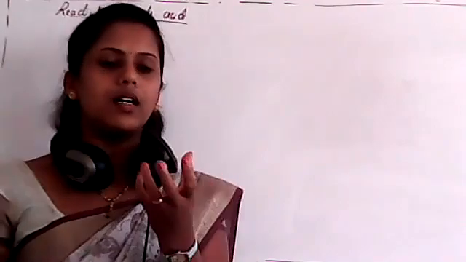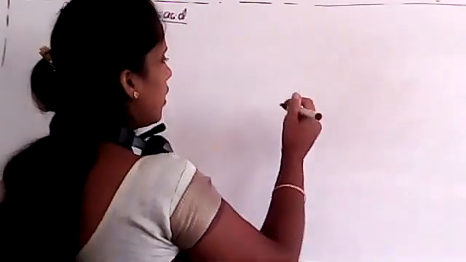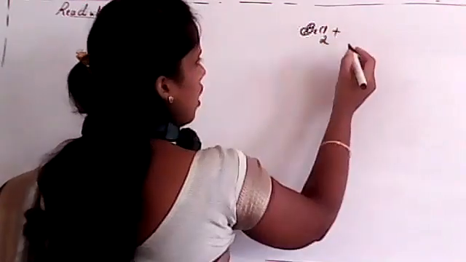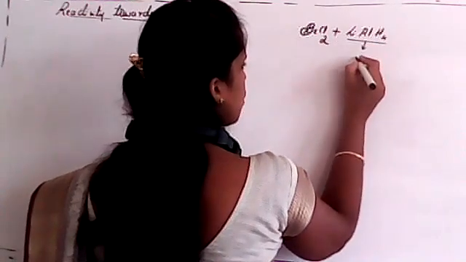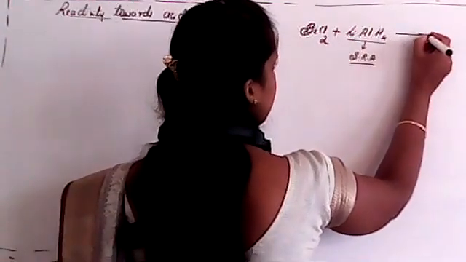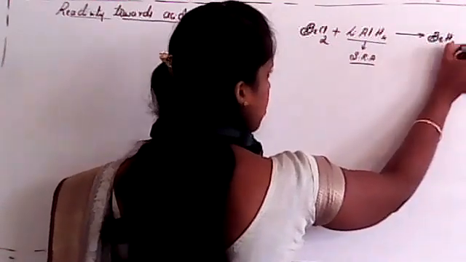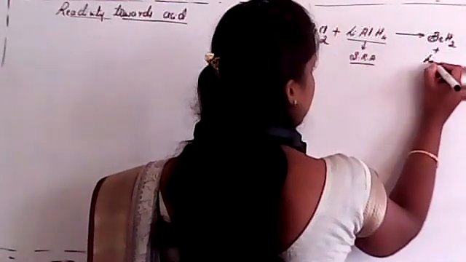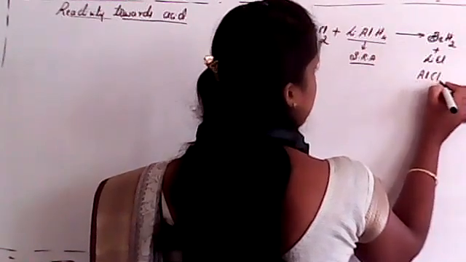Here we'll consider a strong reducing agent, that is lithium aluminum hydride, isn't it? We already studied that. Beryllium chloride, BeCl2, whenever it reacts with lithium aluminum hydride, which is a strong reducing agent, remember this, students, we get the product beryllium hydride, BeH2, plus lithium and aluminum salts, lithium chloride and aluminum chloride.